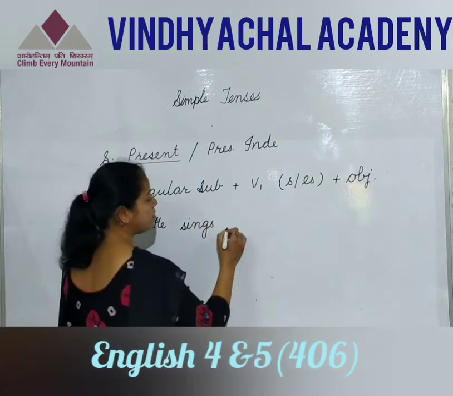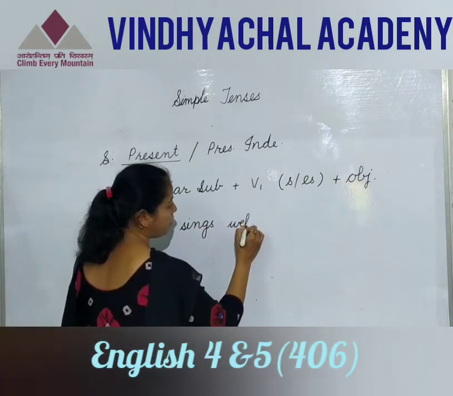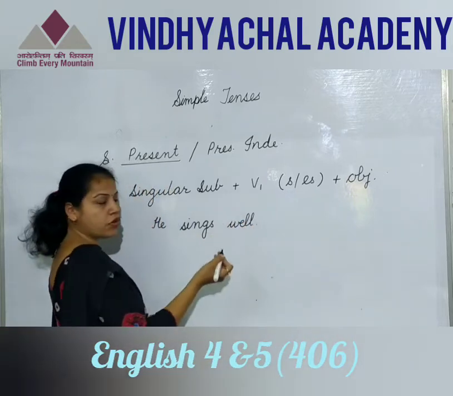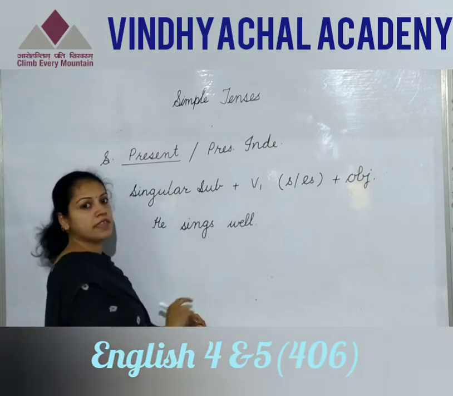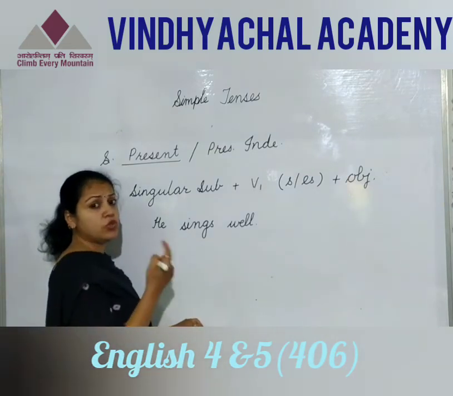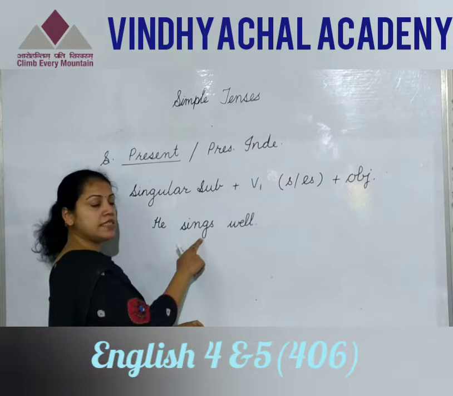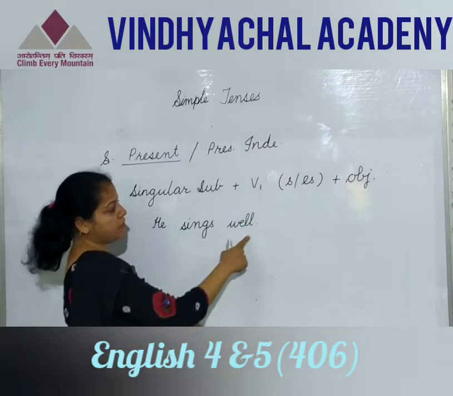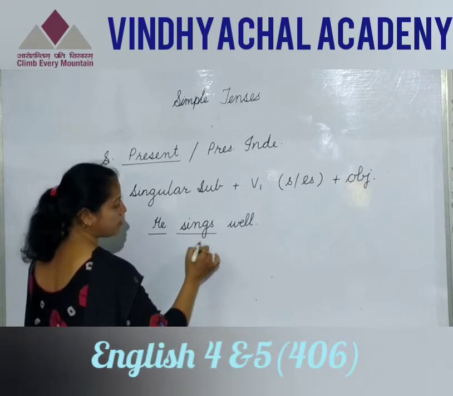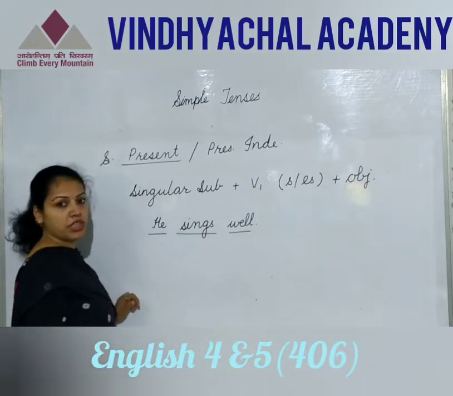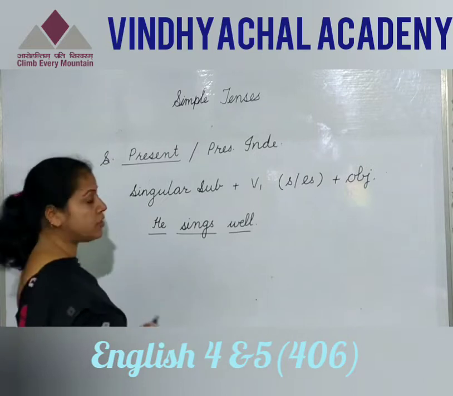He sings well, or he sings a song. I am talking about his singing, that he always sings well. It is the habitual action of this person. He sings well. This is my object. Now see this structure: this is my subject, this is my verb and this is my object. I hope you all have understood this.